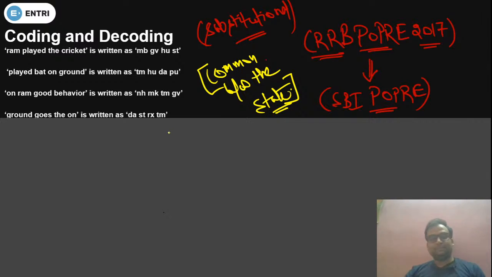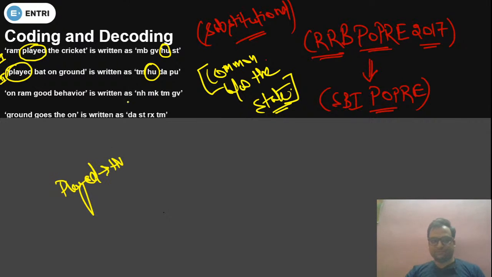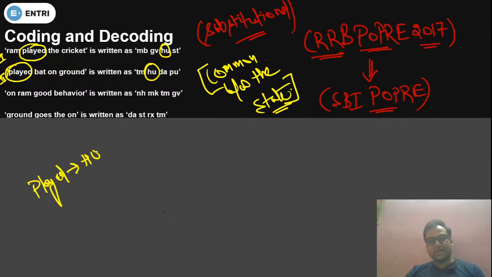Hi Kavitha. So this is first statement and this is second statement. Just compare first with second statement. I hope you are getting it. Just compare which word you can see common. Played and played you can see common in both. And which code you can see common here? HU. So I can say PLAYED, played is coded as HU. Now is there any other word common? No, so we have crossed played.